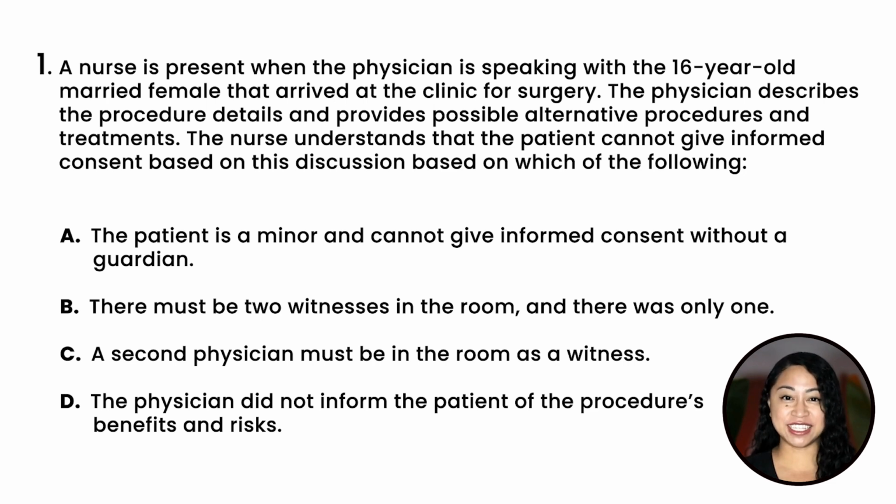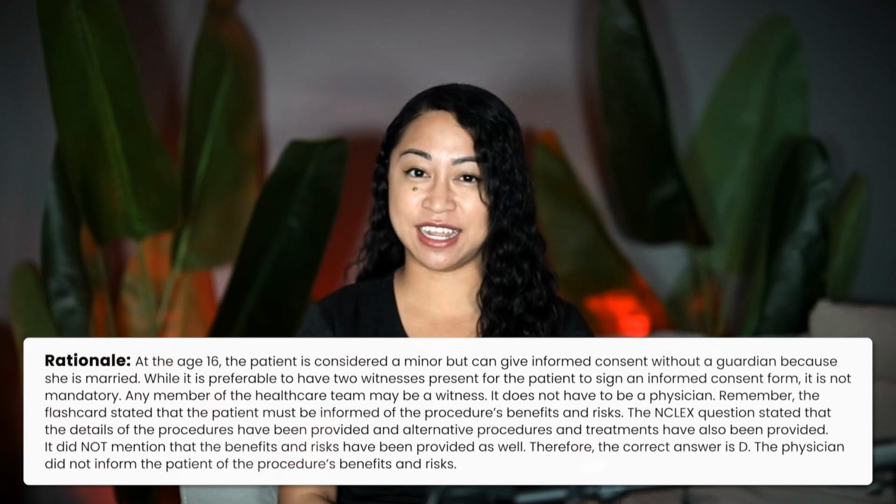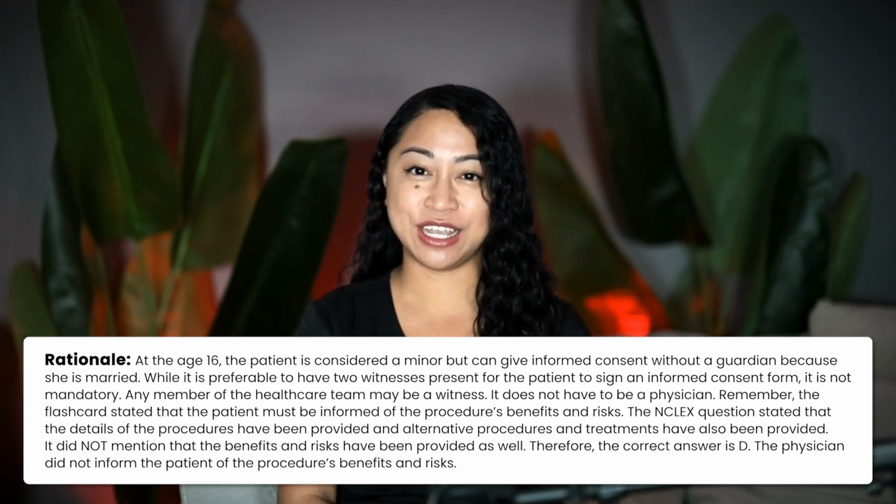And the correct answer is D. The physician did not inform the patient of the procedure's benefits and risks. Rationale. At the age of 16, the patient is considered a minor, but can give informed consent without a guardian because she is married.